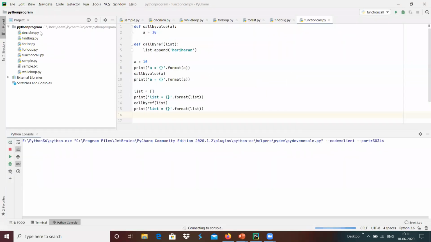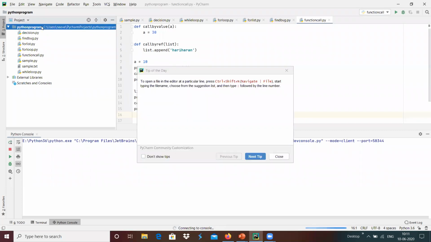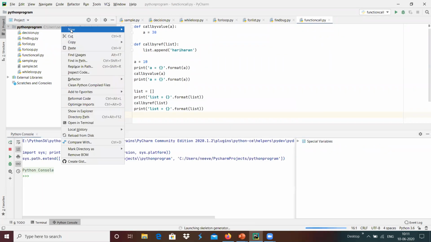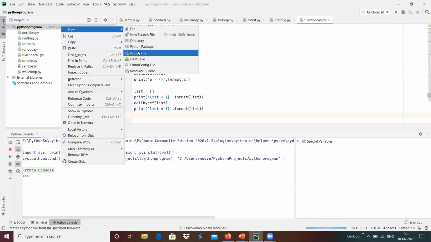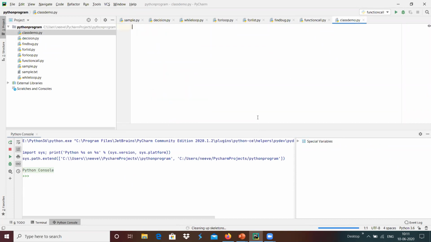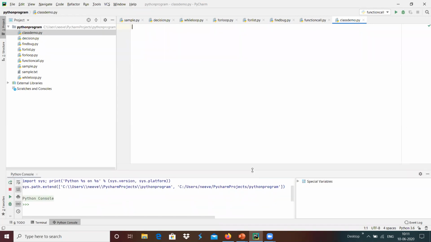It's loaded and I'm going to create a new file. I'm going to create a new Python file, which is class demo.py. In order to define a class, we will use the keyword class.